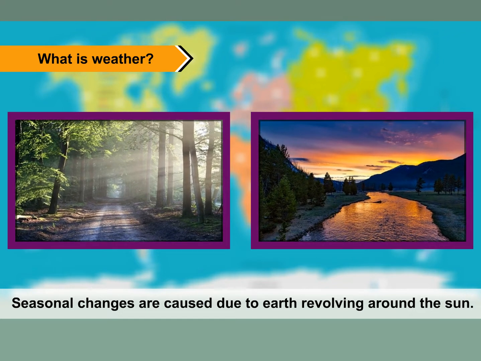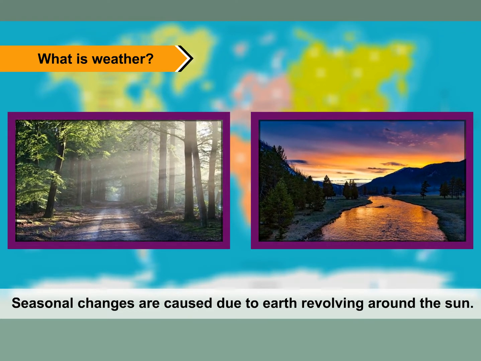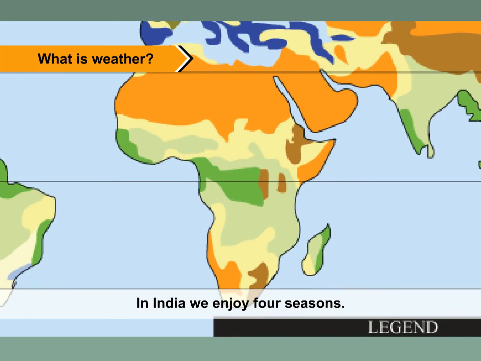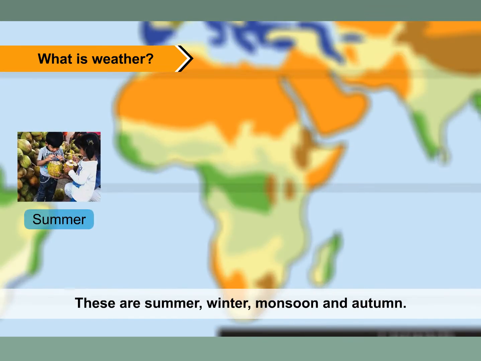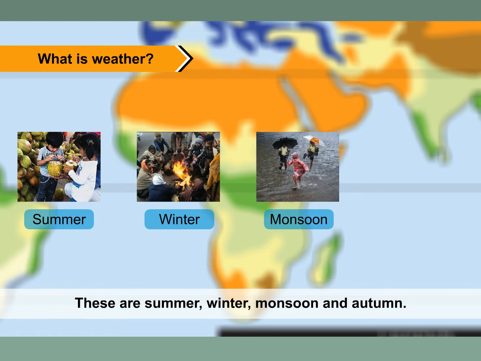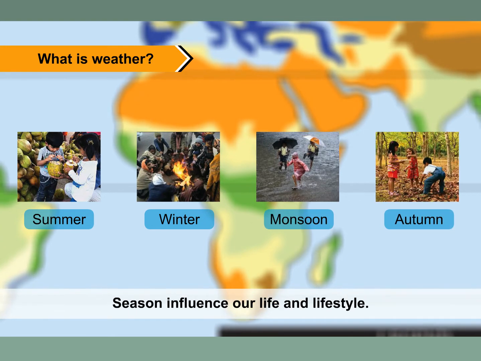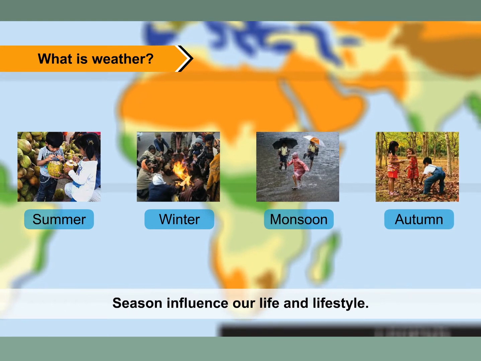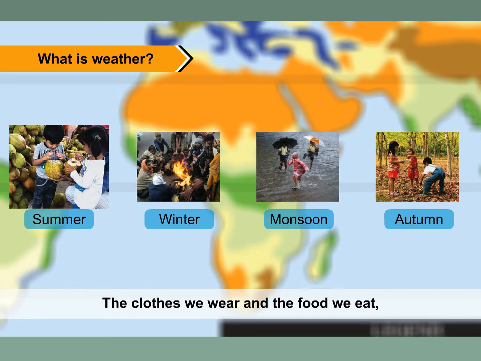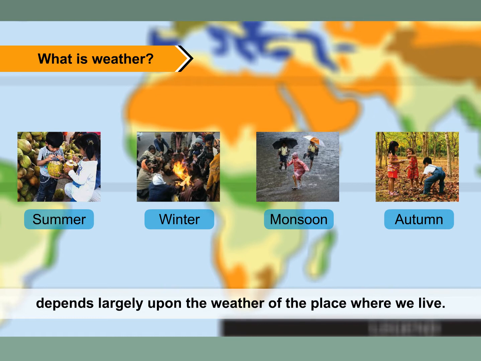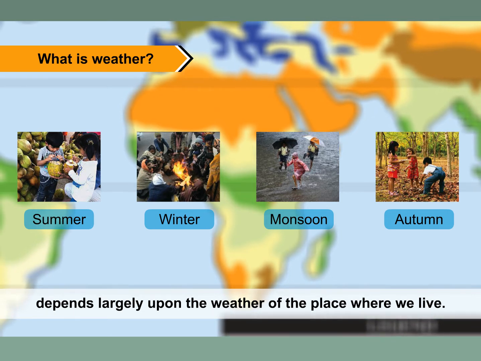Seasonal changes are caused due to Earth revolving around the Sun. In India, we enjoy 4 seasons. These are summer, winter, monsoon, and autumn. Seasons influence our life and lifestyle. The clothes we wear and the food we eat depends largely upon the weather of the place where we live.